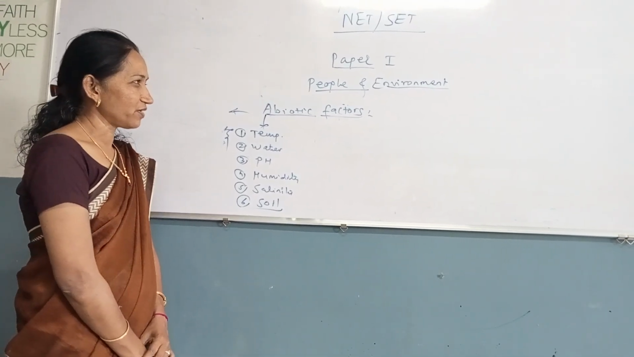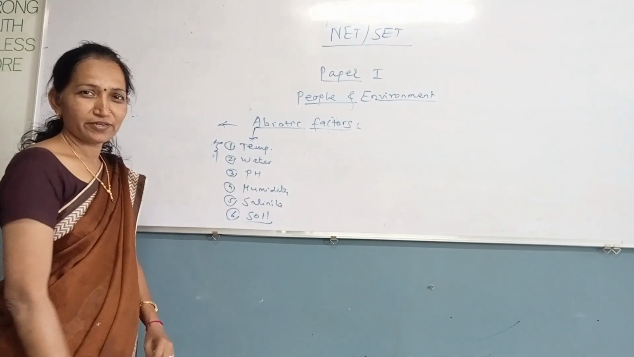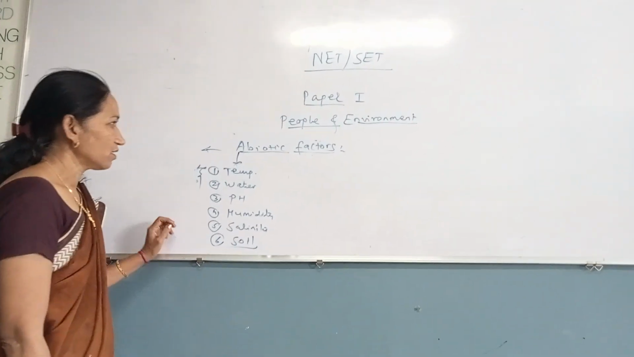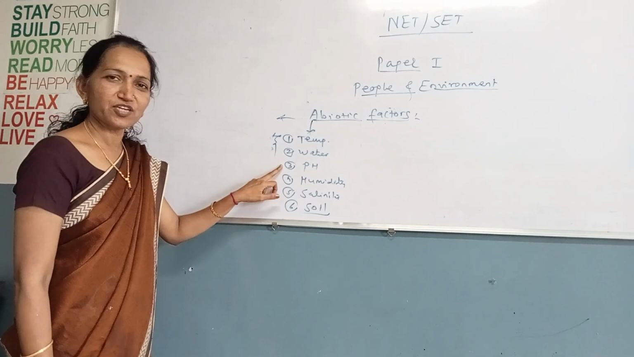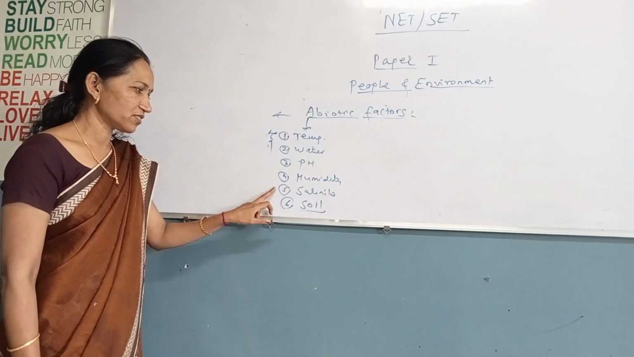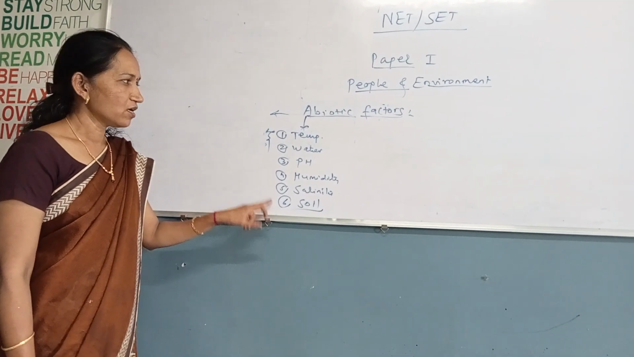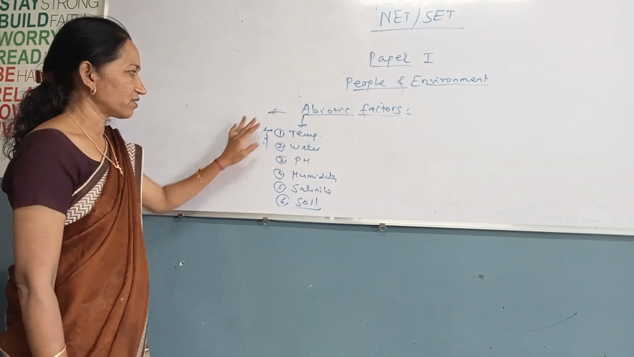Today's topic is abiotic factors in people and environment, and the abiotic factors topic is already over. Now in abiotic factors, the first one is temperature, second is water, third is pH, fourth is humidity, fifth is salinity, and sixth is soil. So the first one is the temperature factor.